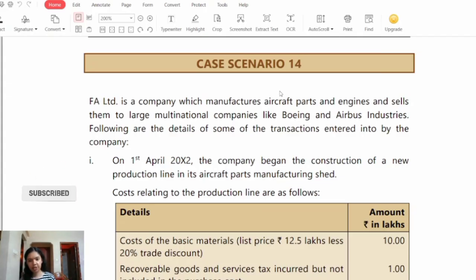So first let's read out this case scenario. FA Limited is a company which manufactures aircraft parts and engines and sells them to large MNCs like Boeing and Airbus Industries. Following are the details of some of the transactions entered into by the company.